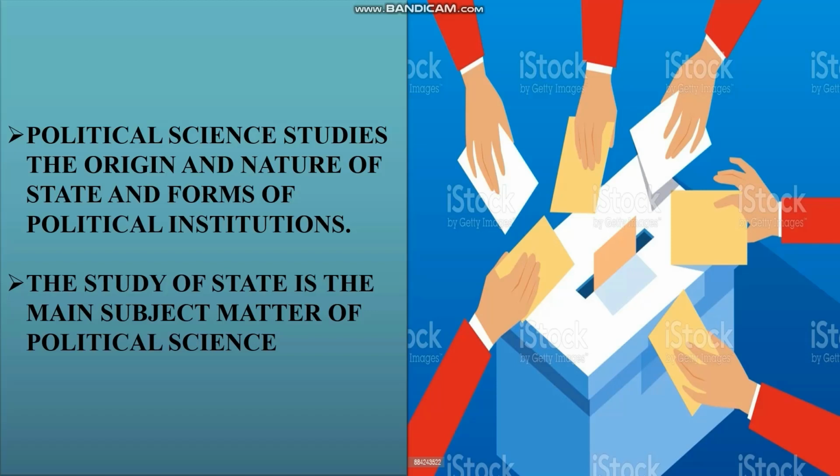The running political institution, whether exercising democracy or monarchy or communism, dictatorship. All these things political science studies. Understood? The study of the state is the main subject matter of political science. So which is the main subject matter of political science? The study of the state.